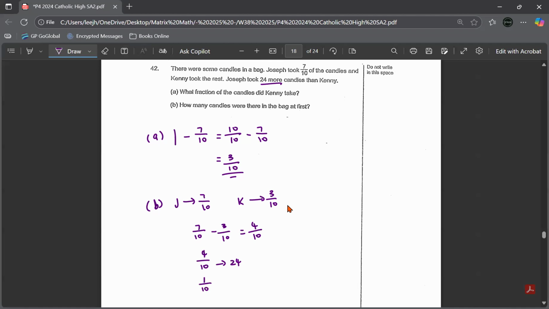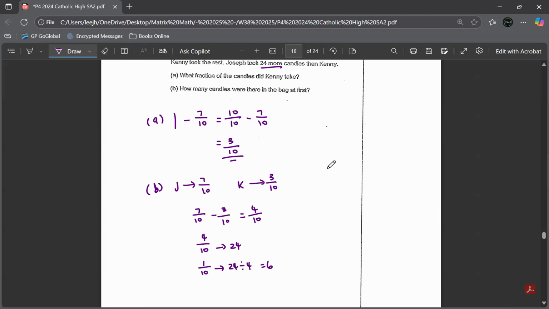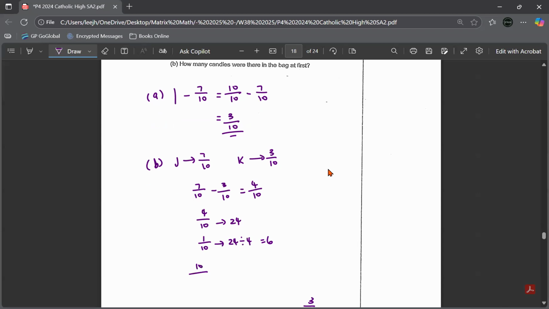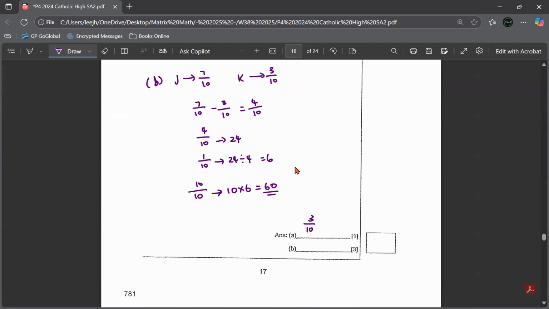So you look for 1/10: 24 divided by 4 is 6. The question asks for the amount at first, so you're looking at 10 over 10. 10 times 6, the answer is 60 candies. You don't have to write candies, you can just write 60, unless it's a measurement.